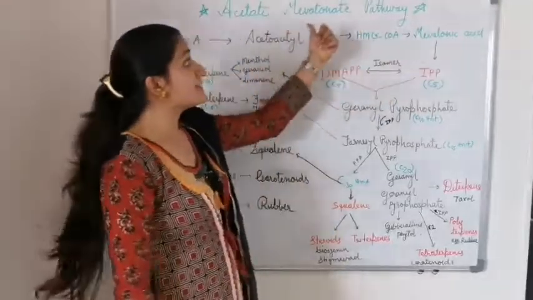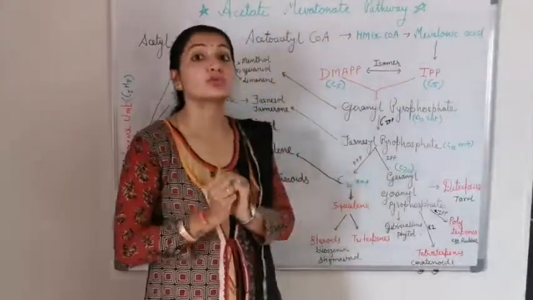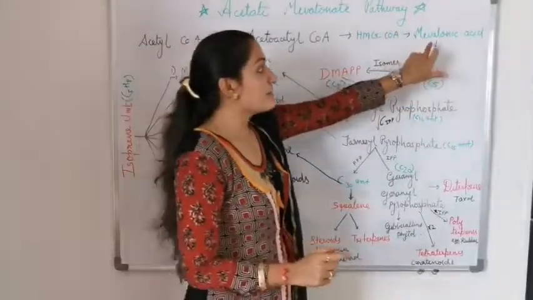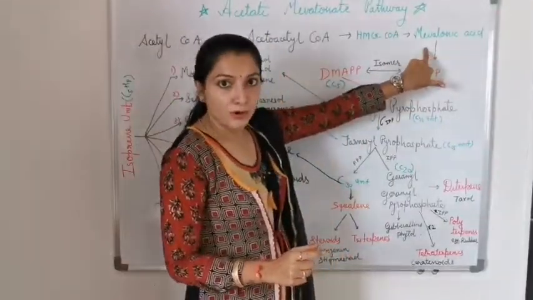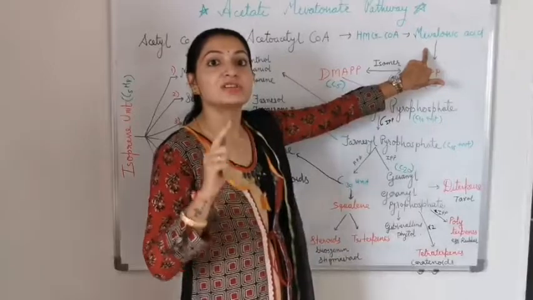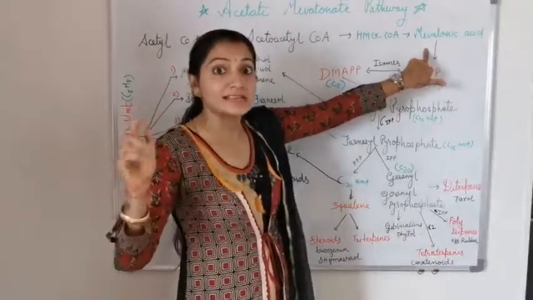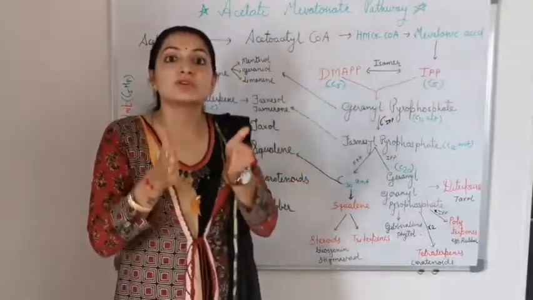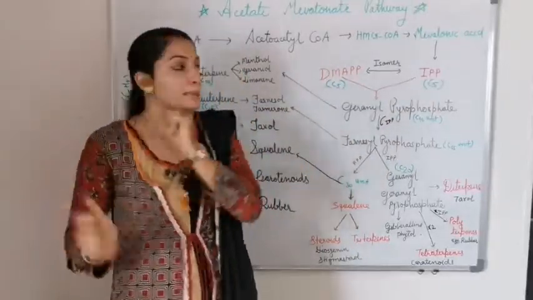So the acetate malonate pathway is also known as the mevalonic acid pathway. Now, mevalonic acid is formed because of the enzyme HMG coenzyme A reductase. So this pathway is also known as the HMG coenzyme A reductase pathway.